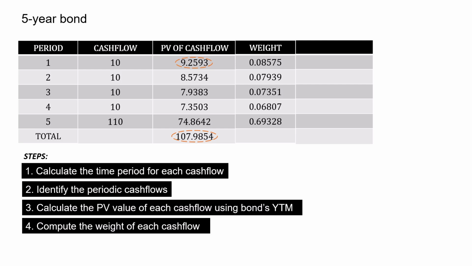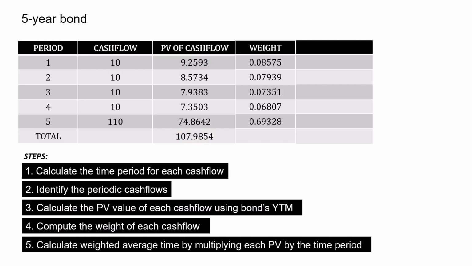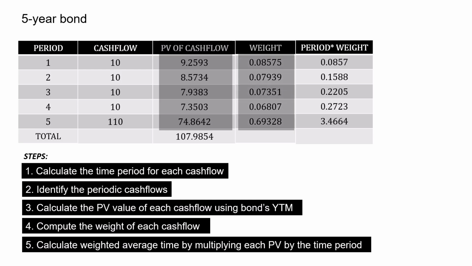The final step is to calculate the weighted average time. For this, multiply the present value of each cash flow by the time period, and adding them all results in Macaulay duration. This means that an investor would on average wait 4.2037 years to receive the bond's cash flows, which is weighted by their present value.